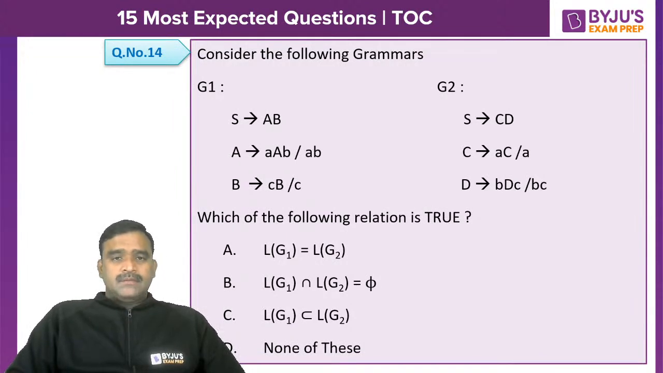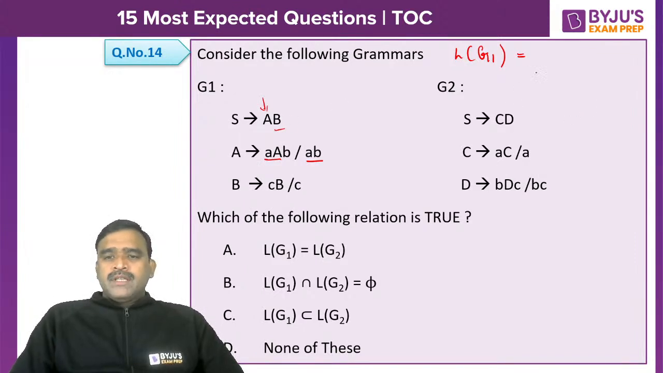Okay, first of all, I will tell you the language accepted by grammar G1. A generates any number of A's followed by the same number of B's, and B generates C's. So it is a power n, b power n, c power m. A's and B's are the same, C's are different. So n greater than or equal to 1 and m also greater than or equal to 1.